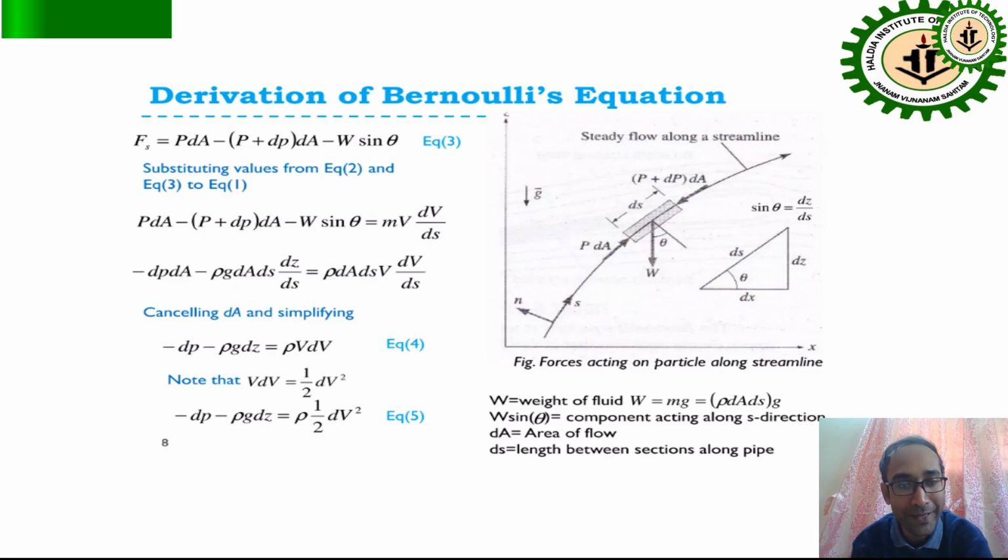It becomes minus dP dA minus rho g dA ds dz by ds equals rho into dA ds v into dv by ds. Cancelling dA and simplifying, minus dP minus rho g dz equals rho v dv. Note that v dv equals half d(v square), so minus dP minus rho g dz equals rho into half d(v square).